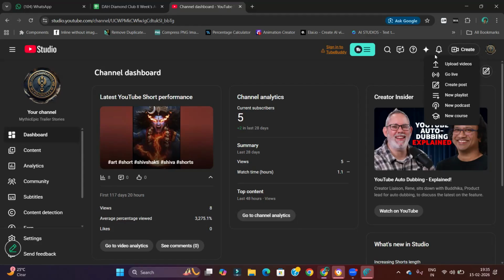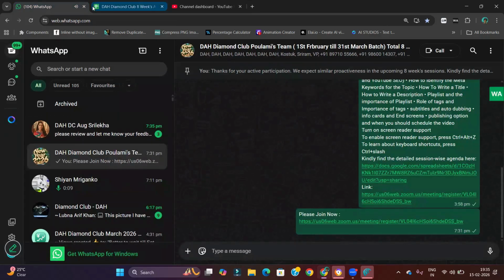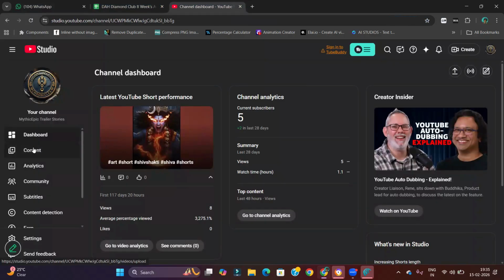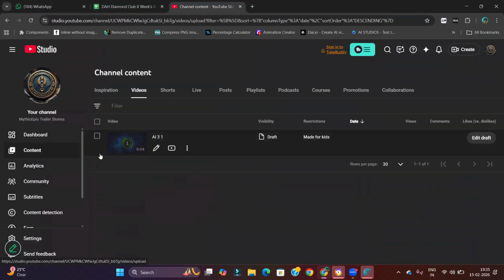Therefore, whenever you would be uploading a short video, please make sure you take that video file in your mobile. Now, since I'm talking about shorts, few points I would request you to consider when we are going to create the shorts. Number one, shorts aspect ratio is 9:16. So shorts aspect ratio is 9:16 always.